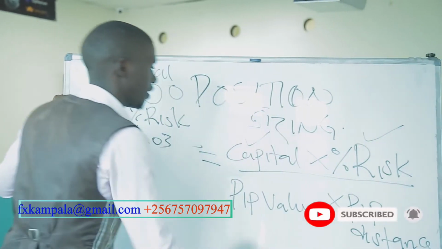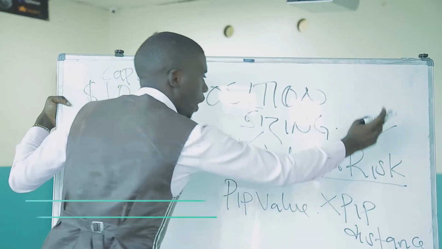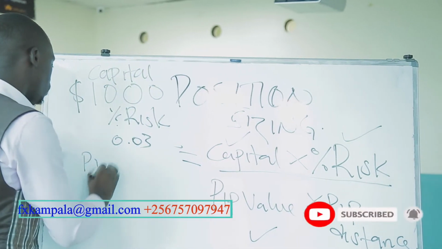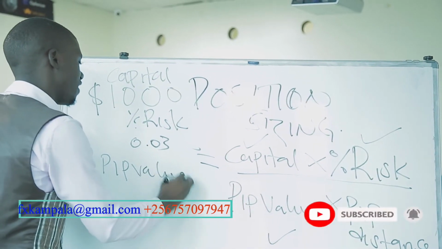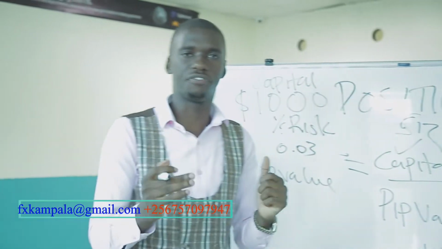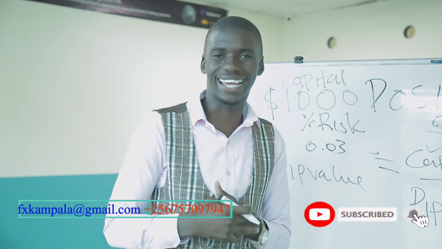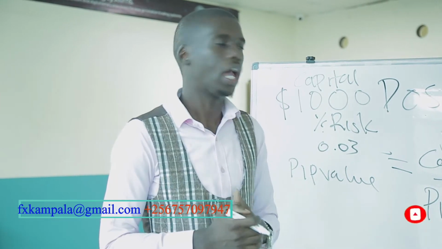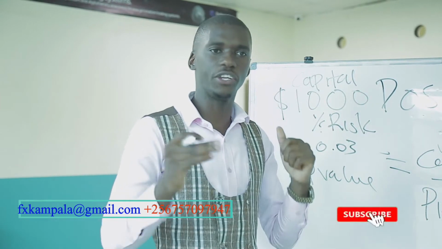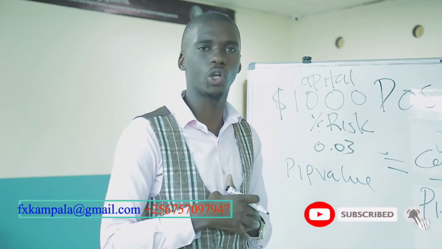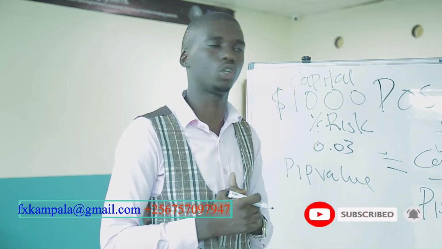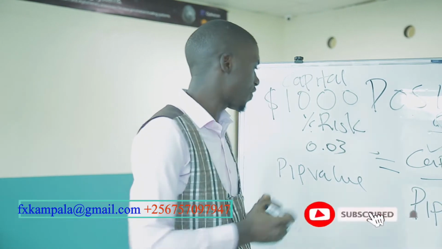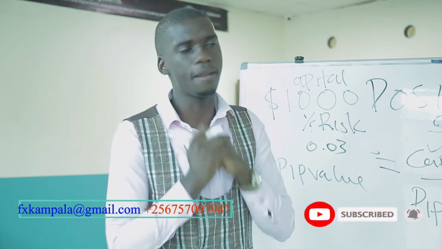We have our capital, we have our risk, and then we have the pip value. Pip value is basically a dollar value that is given for every currency pair that exists. For instance, if you're working with Euro USD, the pip value by default, as per the standard lot, or a lot size of 1, comes out at $10 per pip movement.